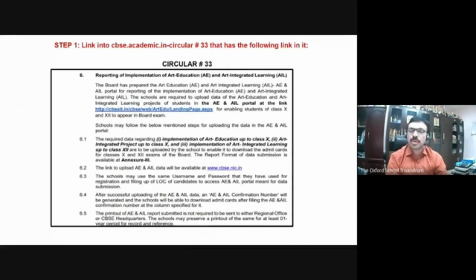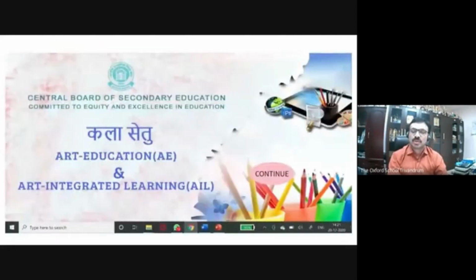I hope everybody is familiar with the content of Circular 33. And we'll straight away go to the steps which should be followed in the Kalasetu portal. After this PPT, I will browse and let us see how it can be done. Many of you might be knowing, but still a few may be benefiting from this session.